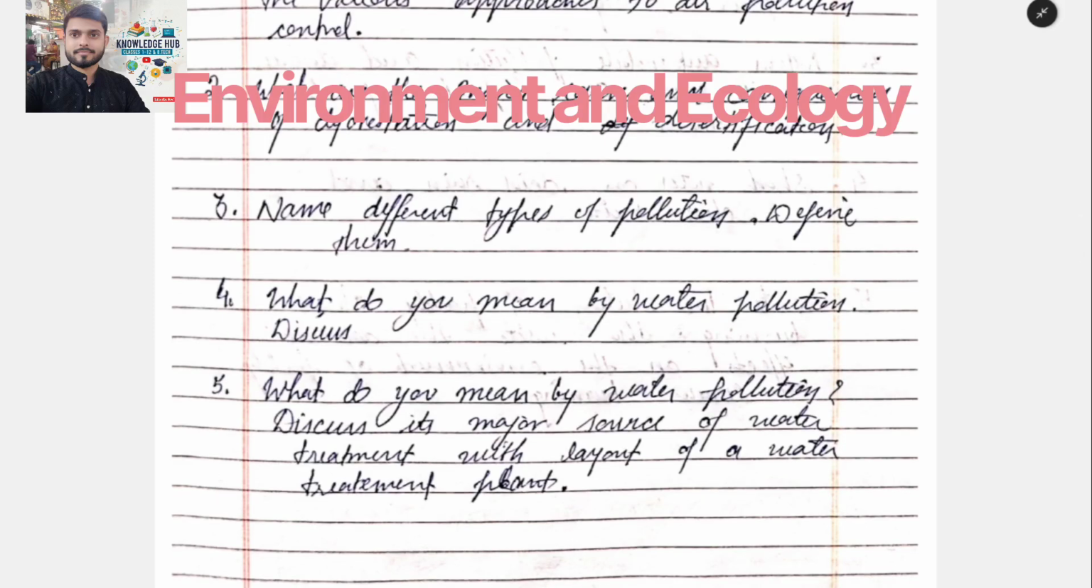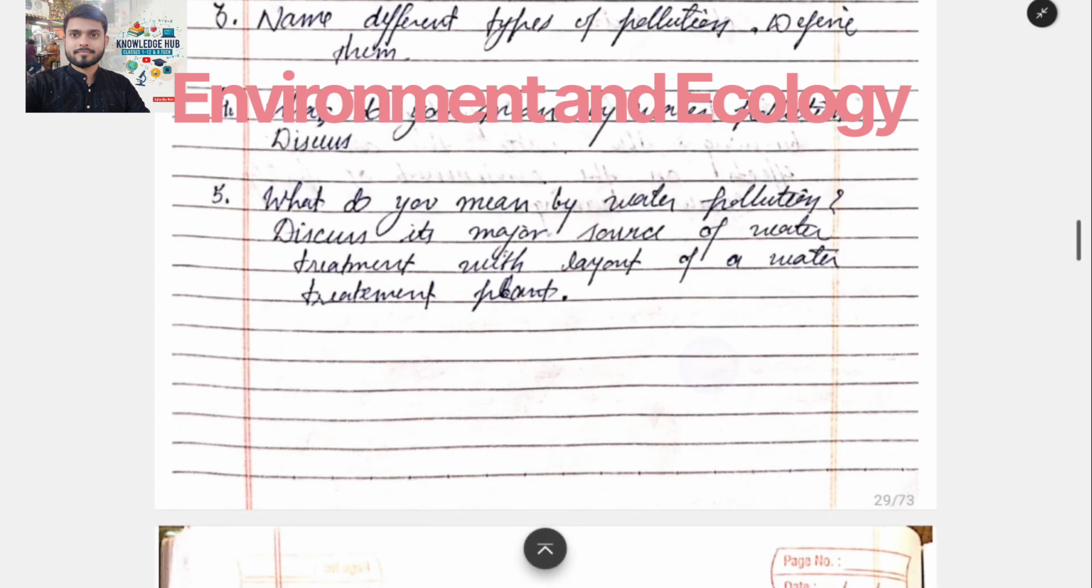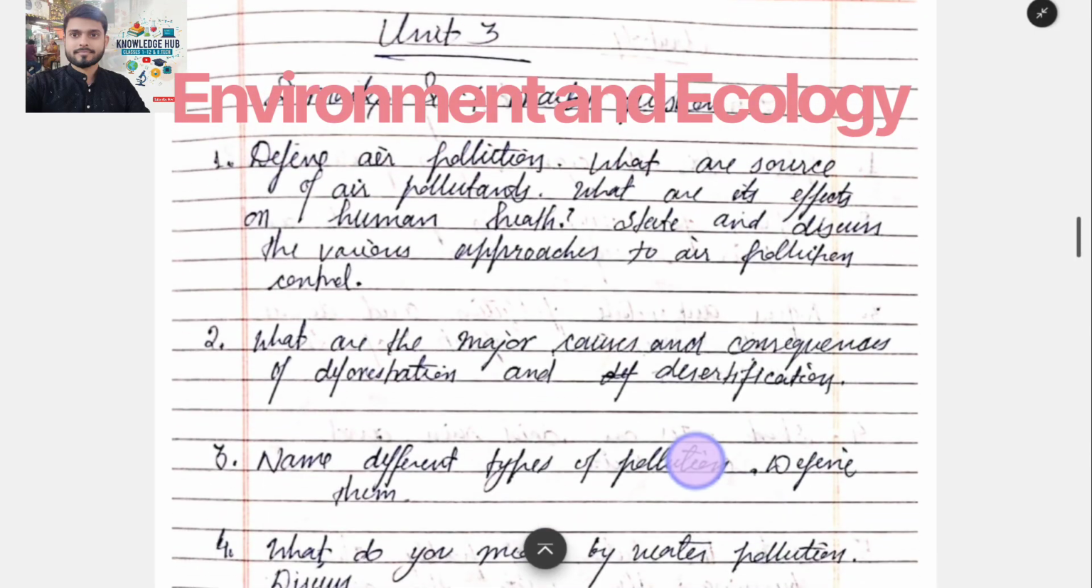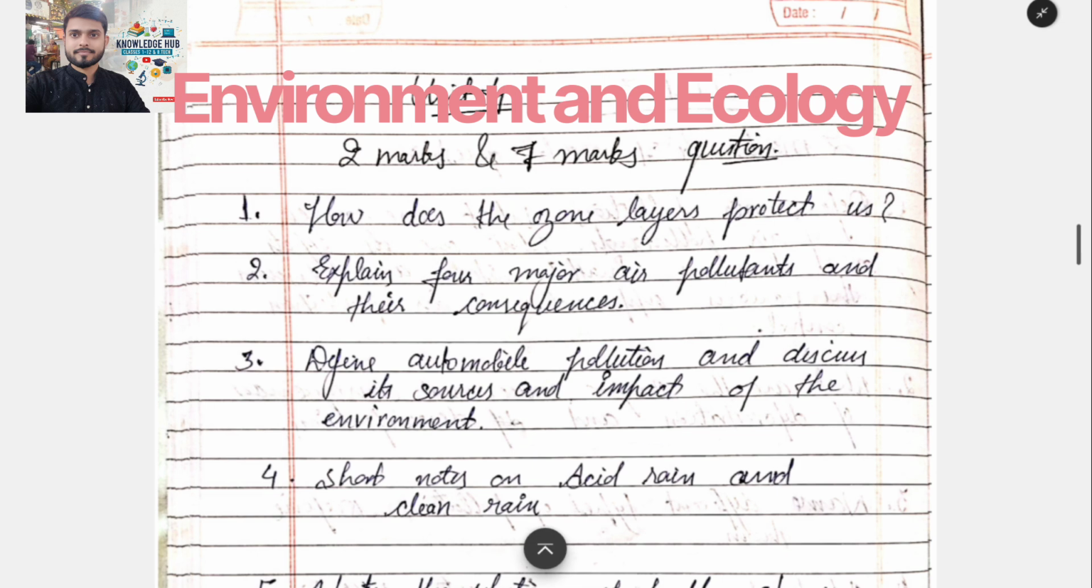Now the third is name different types of pollution and define them. Now the fourth is what do you mean by water pollutant? Discuss. The fifth is what do you mean by water pollution? Discuss the major causes, and water treatment with a layout of a water treatment plant. This is basically unit 3. Now we will proceed to unit 4, 2 marks and 7 marks important questions of ecology and ecosystem for B.Tech first year.